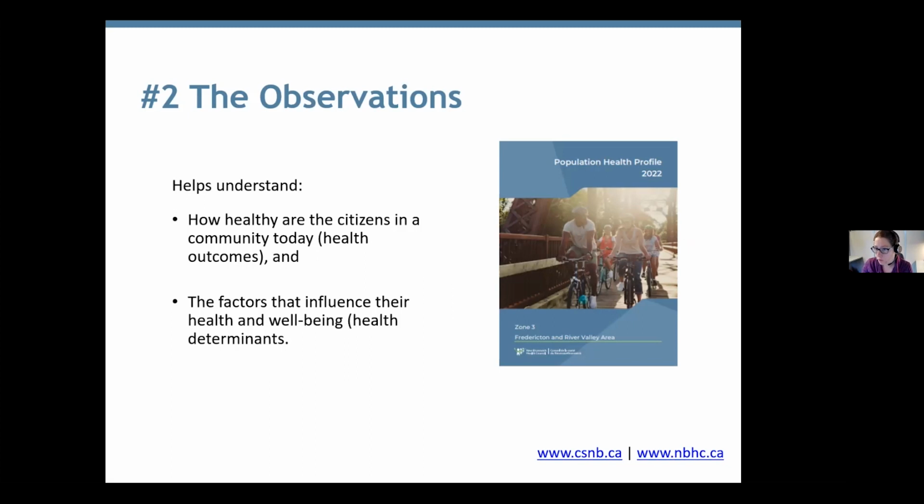These observations follow the population health model. Each document includes 3 to 4 main observations, looks at determinants of health and health outcomes, as well as a brief conclusion. An observation document has been made for each of our 33 communities and 7 health zones, and is currently available publicly on our website. The feedback on these observation documents has been so far very positive. Together with the data, this tool can provide a base for understanding our community's population health.